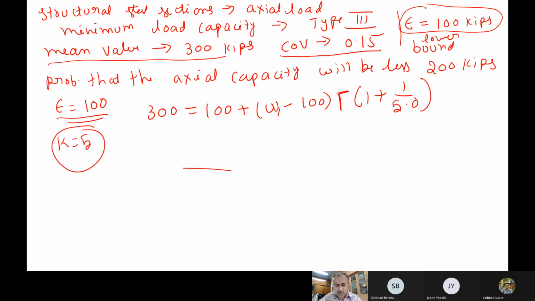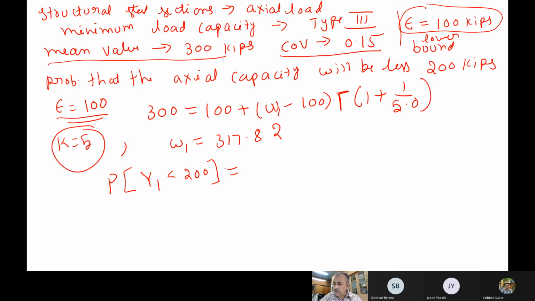So you solve these equations, and then omega 1 turns out to be 317.82. So these are the numbers, omega 1 and k, for this problem. Now the probability that the axial capacity will be less than 200 kPa has to be estimated.